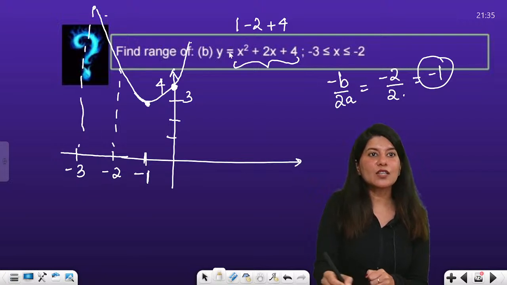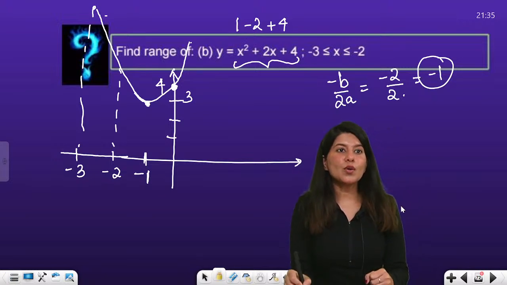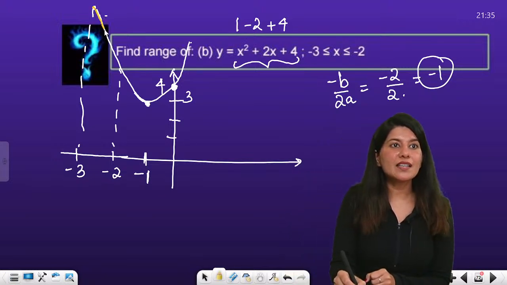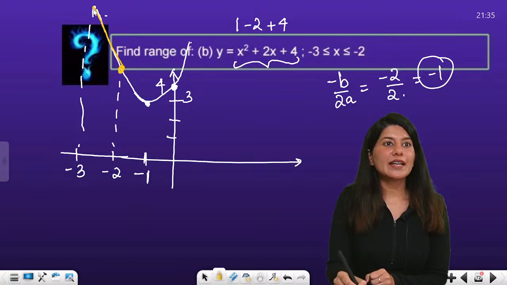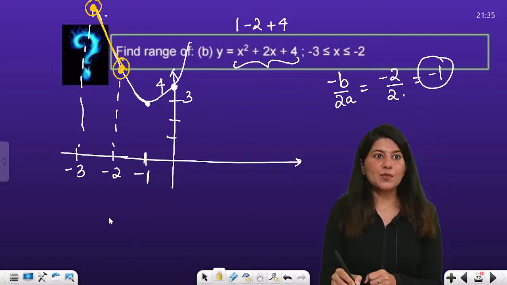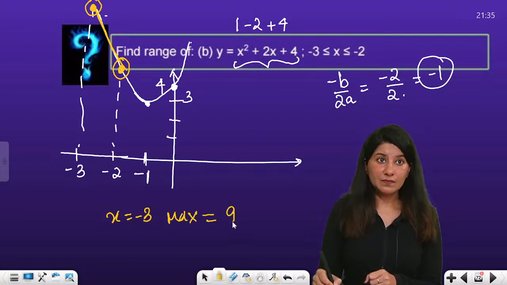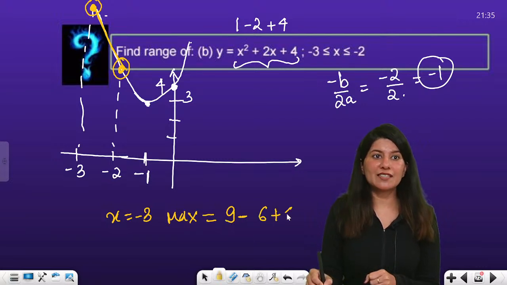Now they are asking you the range of this curve. Now can you see that you only have minus 3 and minus 2, right? So you can clearly see that I'm going to get the maximum value at minus 3 and the minimum value at minus 2. So put x equals minus 3 to get the maximum value. The maximum value will be 9 minus 6 plus 4.